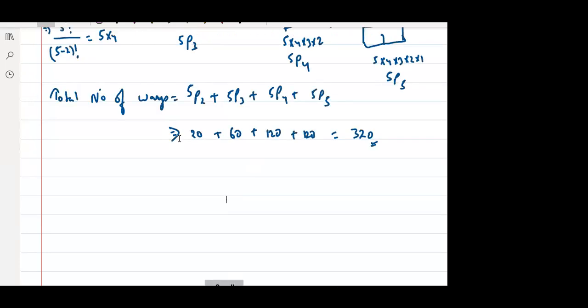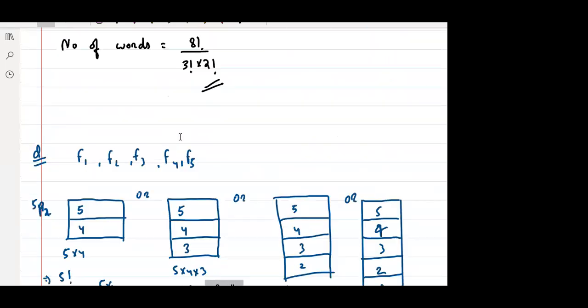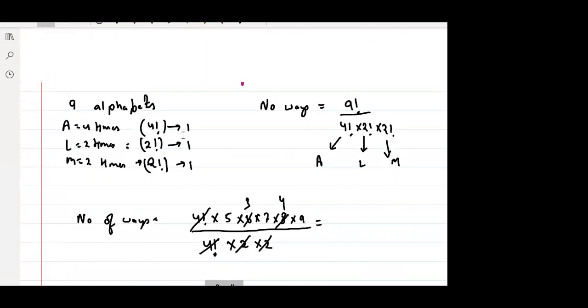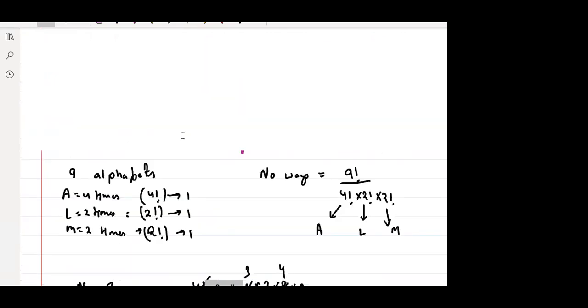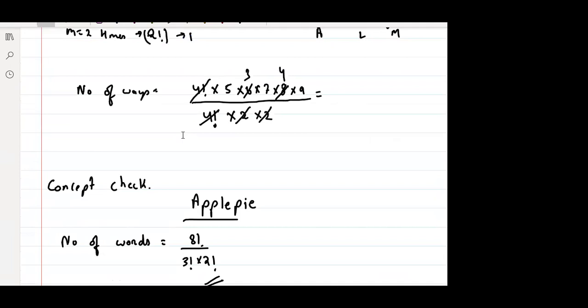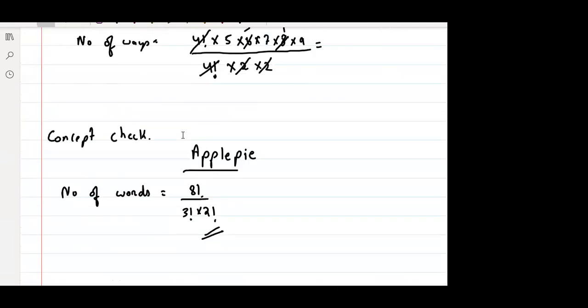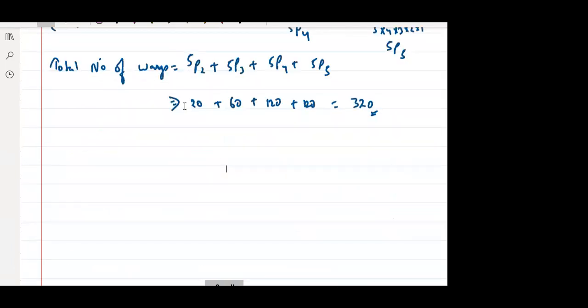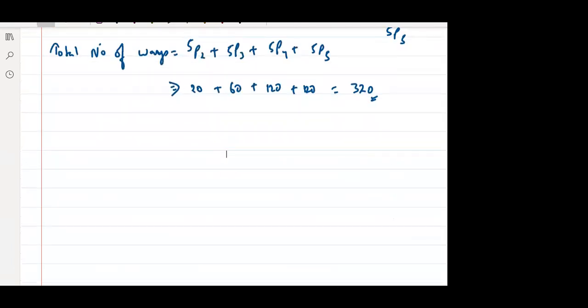I hope all of you have a basic idea about permutation. Yes or no? Tell me. Did everyone understand permutation? Raise your hand. Yes, sir. Okay. So in the last class, I'll just revise in a nutshell what we have studied.